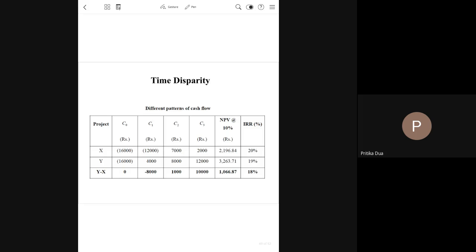What is important to understand here is that the difference between NPV and IRR is coming up because of the reinvestment rate assumption.